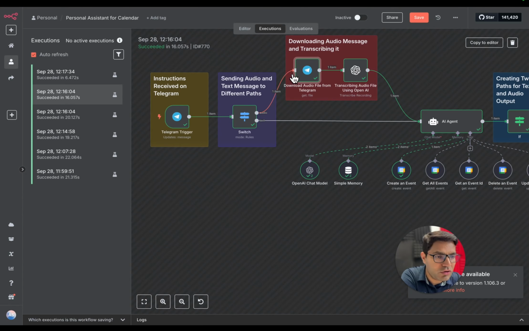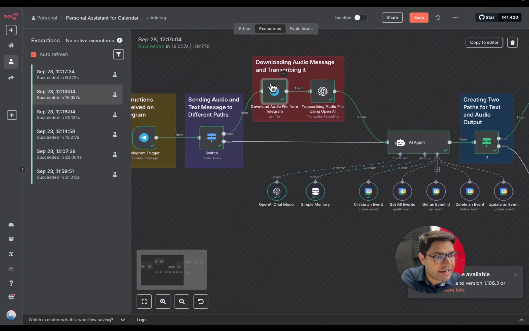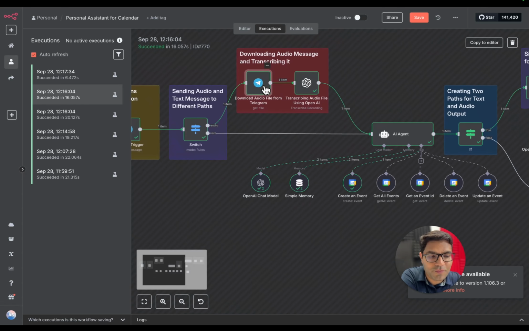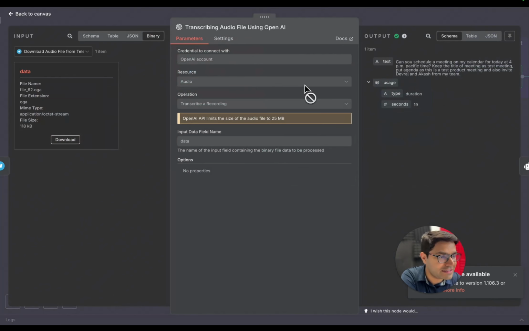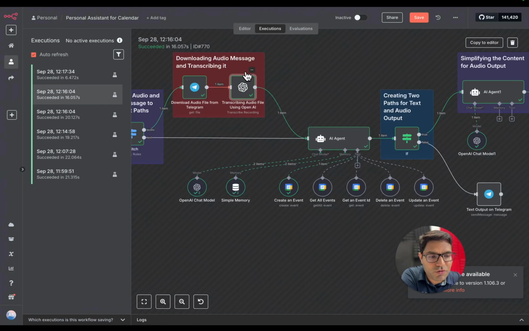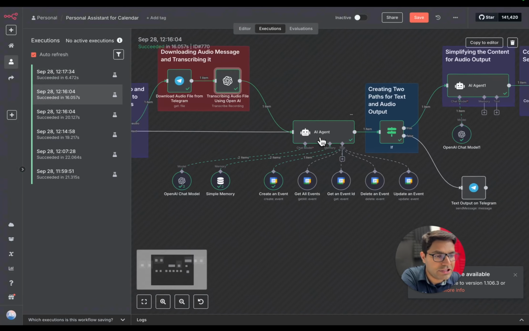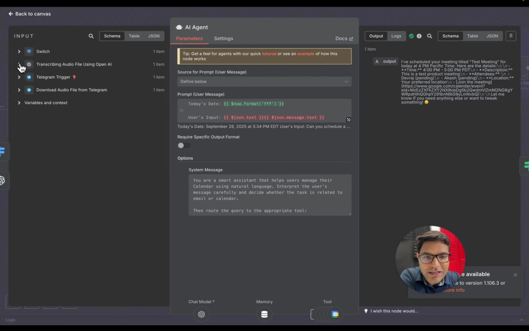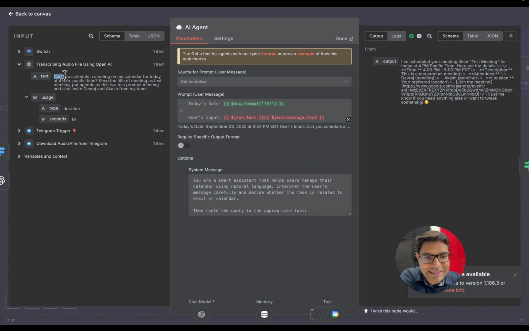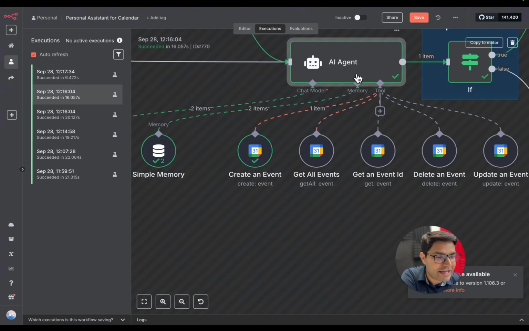So the audio message that you sent went through this route. It got downloaded in the n8n system. Now this audio file gets converted into text using this particular node, which is an OpenAI node to transcribe any audio. Now the text output from this node goes into the AI agent. This AI agent gets the input of this text command and provides the output.